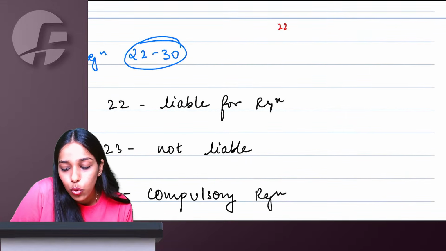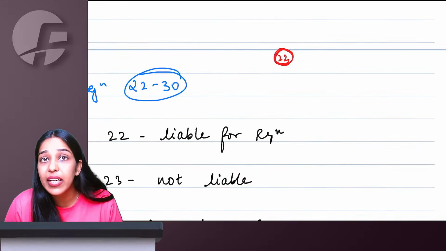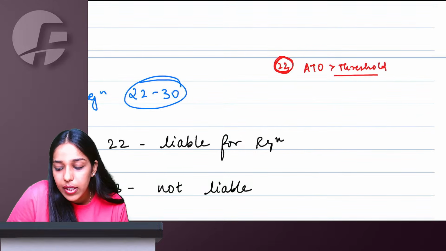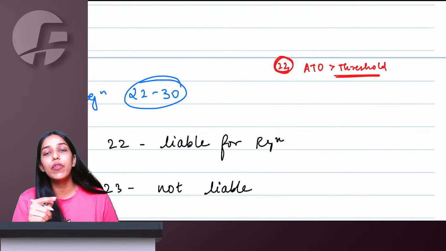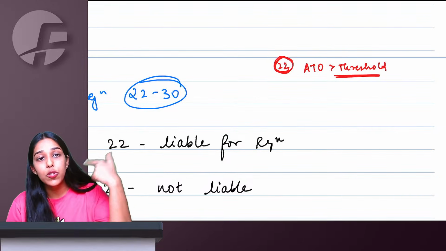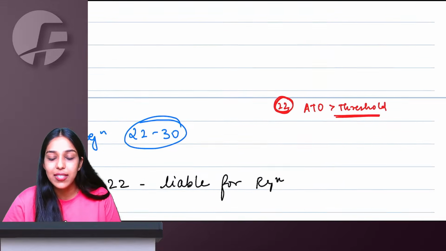Section 22, 2 to 22, you are earning double double. You are a person liable for registration. If your aggregate turnover exceeds the threshold limit given in section 22, you will take registration. Aggregate turnover you check for the entire India, PAN-wise, but eventually you take registration only in those states from where you are making taxable supply.